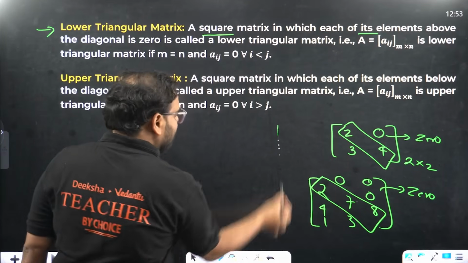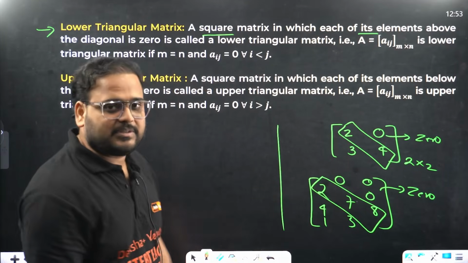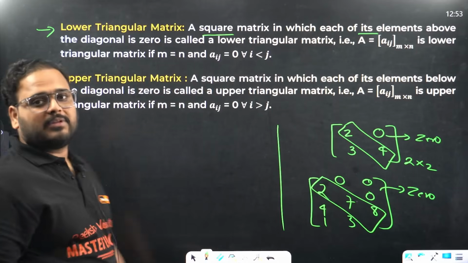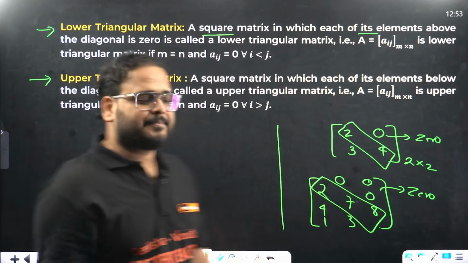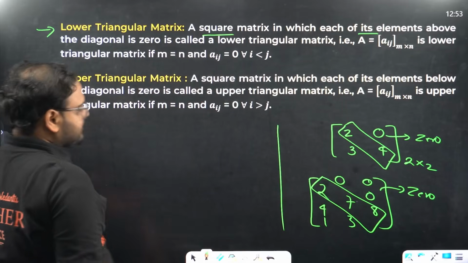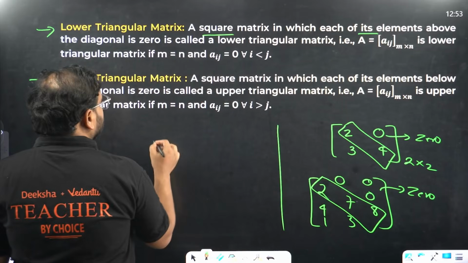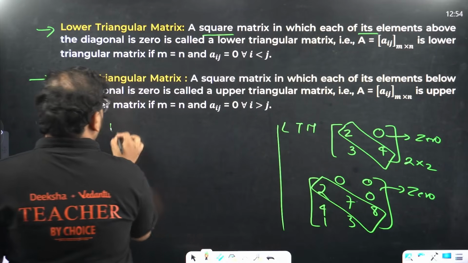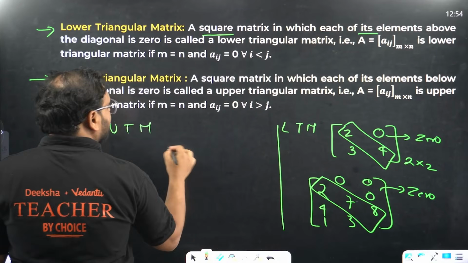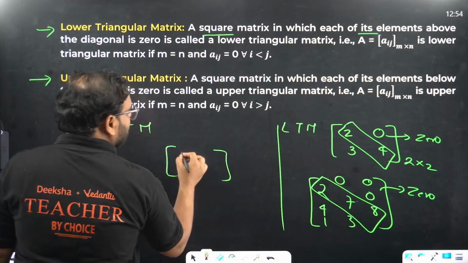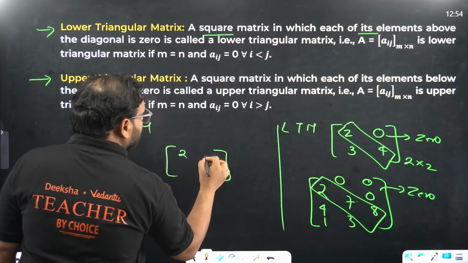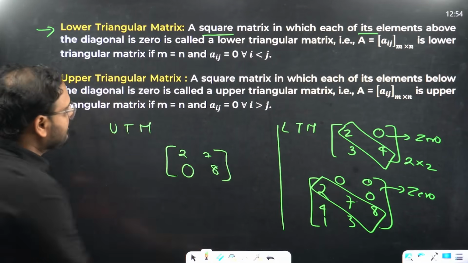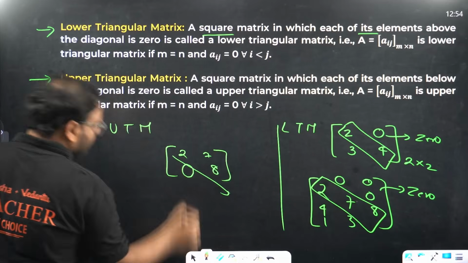It makes our life easier in calculations, especially in competitive examination problems, because there's a property regarding both of them in determinants. We'll learn that there. Upper triangular matrix is the exact opposite. If I call this the lower triangular matrix, this will become the upper triangular matrix. How will this work? I think you can all guess now. If I take over here 2, 7, 8, this will be 0. Can you see? This is the diagonal, and the elements below it are 0.